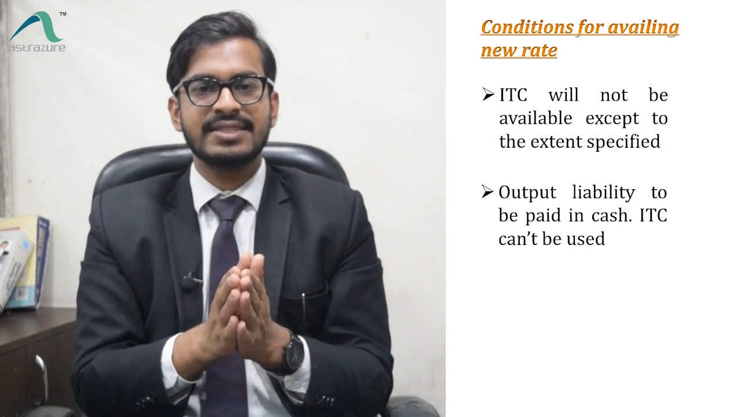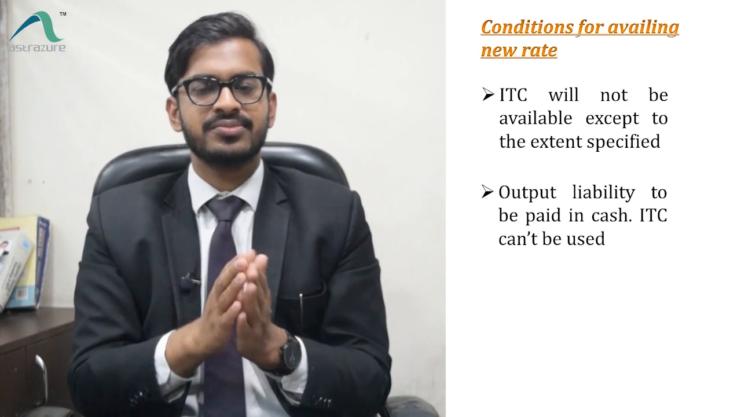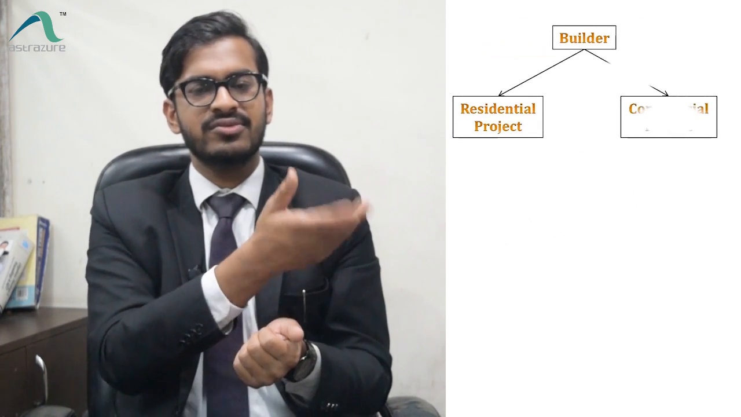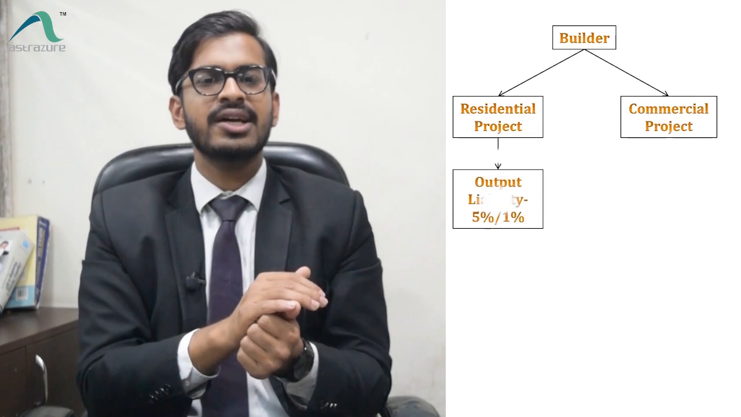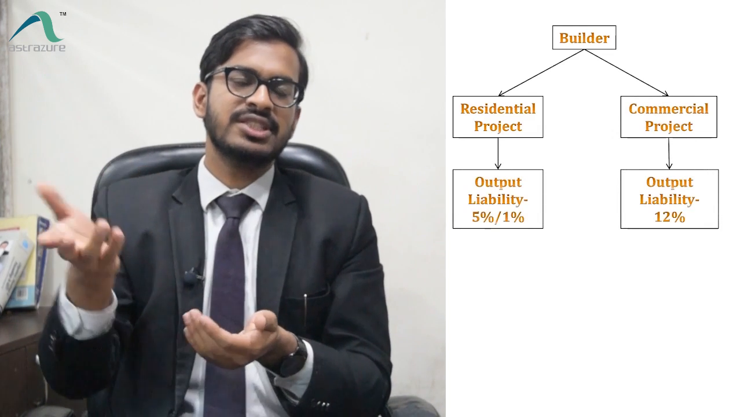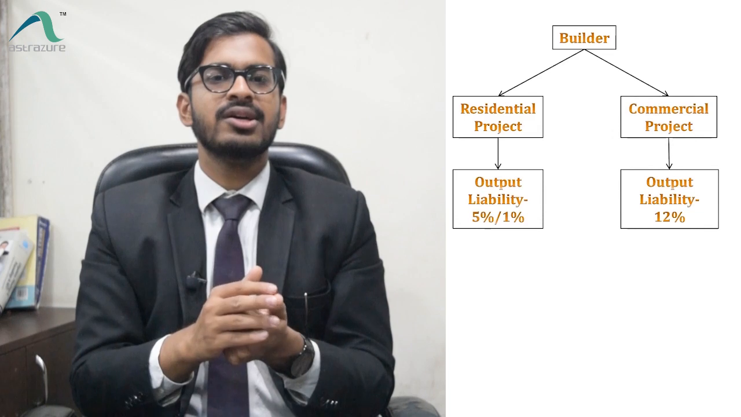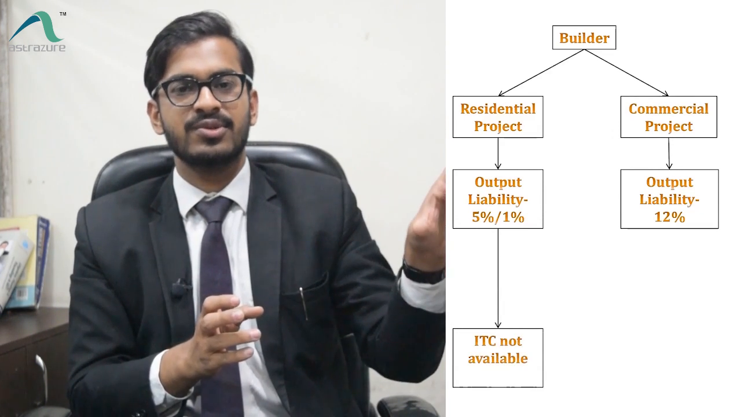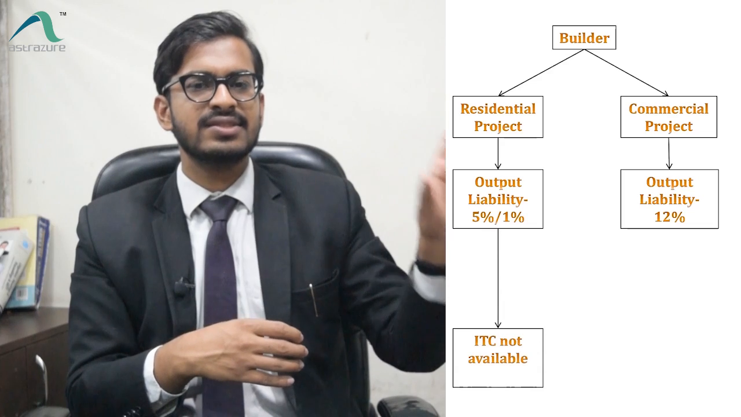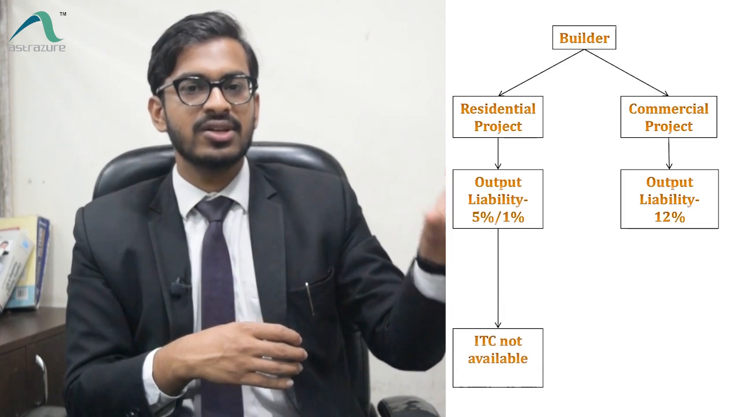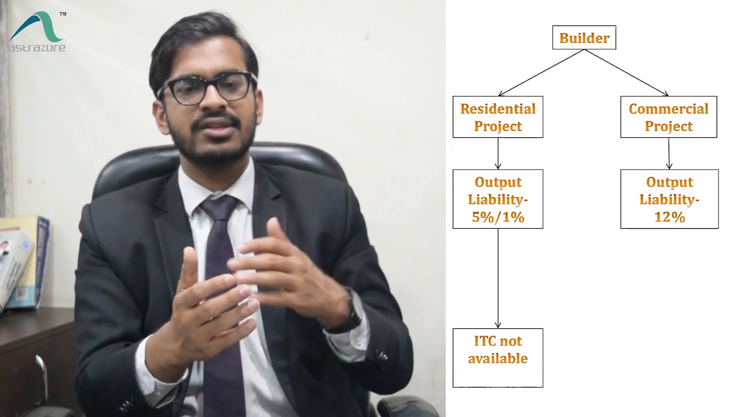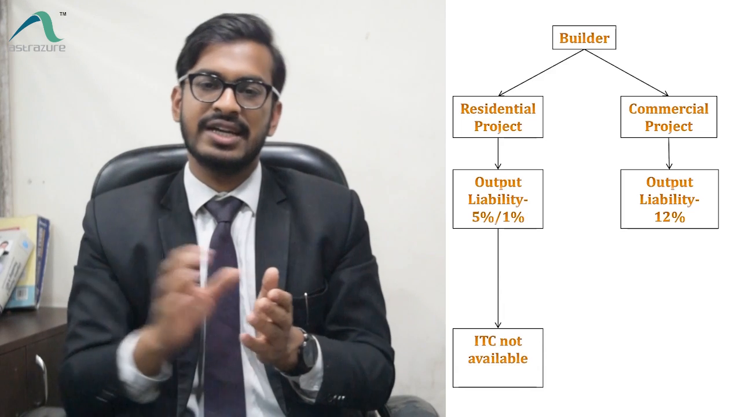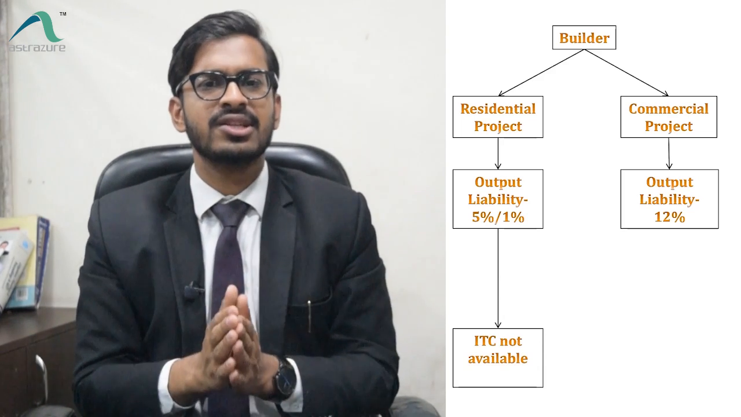So I will be taking an example to clarify both the conditions which I have discussed. Suppose there is a builder who has 2 projects. One is residential, on which he will charge 5% or 1%, and one is a commercial project for which he will charge 12%. And he has not taken ITC for that residential project. He must be using materials, but he has not taken ITC for that project. So there he has complied with the first condition, and he has taken ITC for the commercial project, which is allowed.